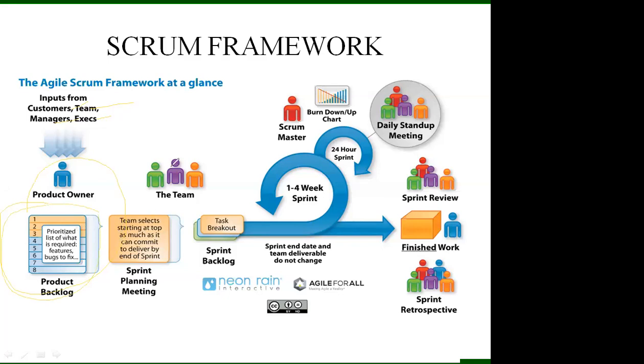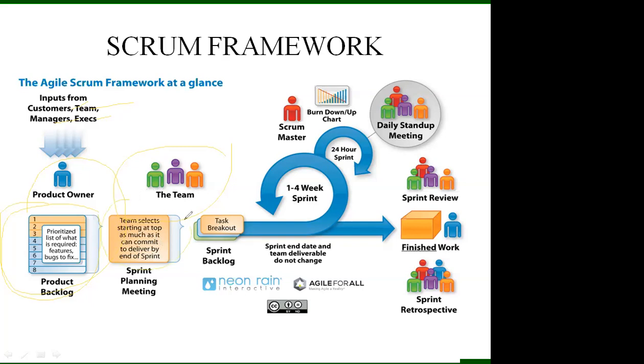Then here is the team. The Scrum team includes a financial specialist, coding specialist, or testing specialist. All are included in this team. This team selects, starting at the top, as much as it can commit to develop by the end of the sprint.